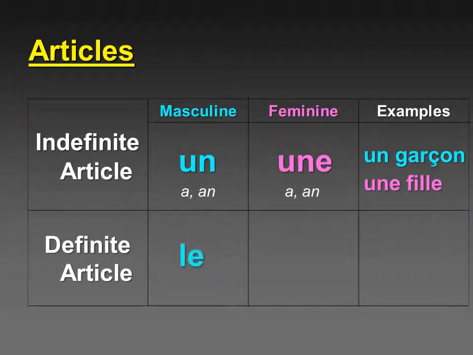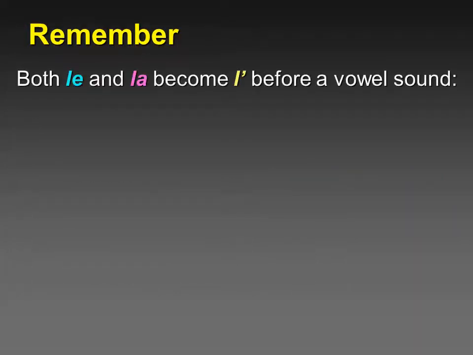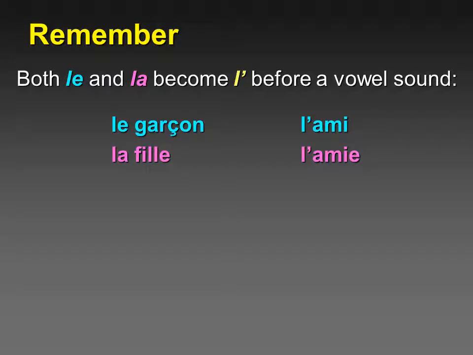Our definite articles are le and la. For le garçon and la fille. Here we're designating a certain boy and girl, the boy, the girl. So you need to fill in the un and une and le and la underneath where it says articles. Remember, both le and la become l' before a vowel. Le garçon, but if you say the friend, l'ami. La fille, and if you say the female friend, it again becomes l'amie.